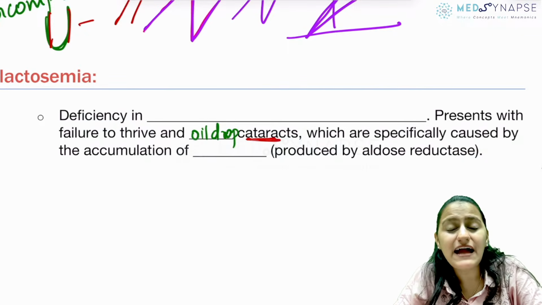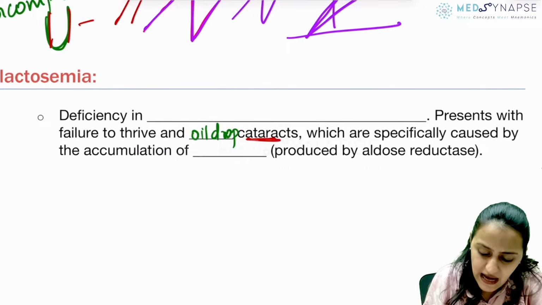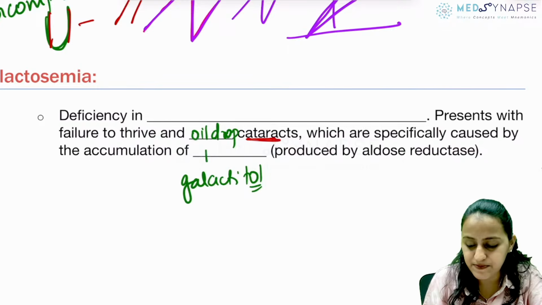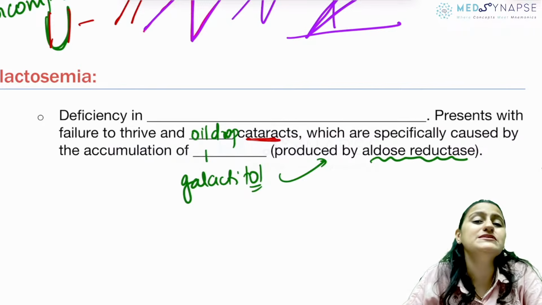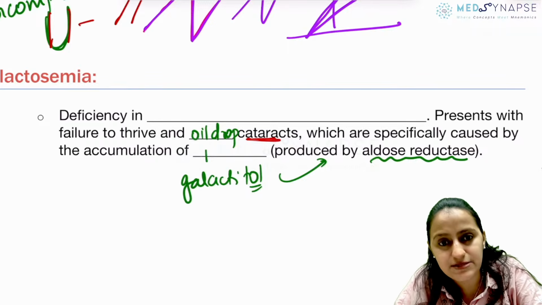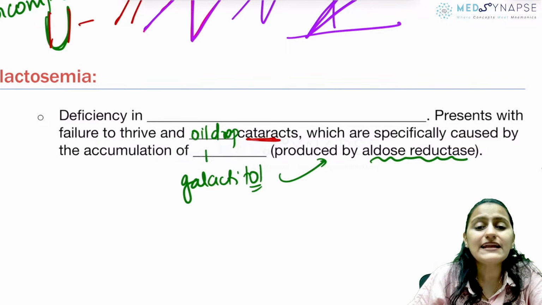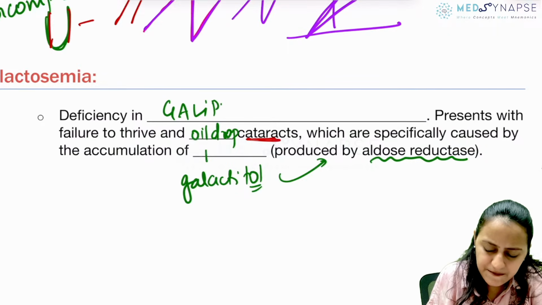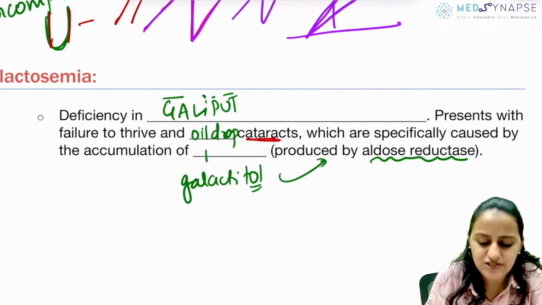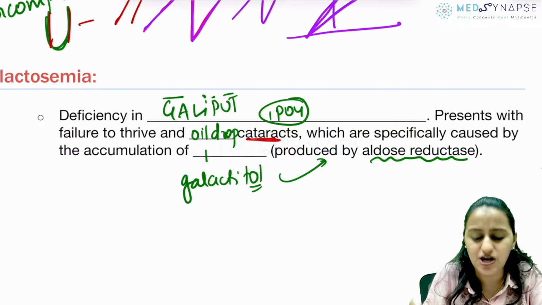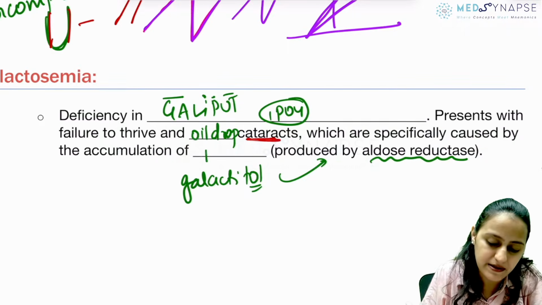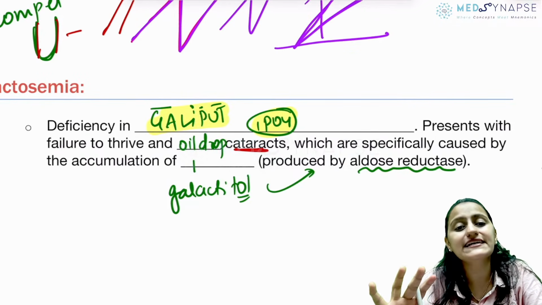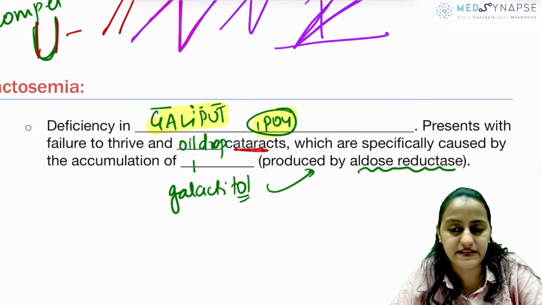It's because of the accumulation of what compound? Remember the alcohol form, which is galactitol, because of the enzyme aldose reductase, which is producing galactitol. So in galactosemia, what enzyme is deficient? Remember, it is Gali-put. Galactose 1-phosphate uridyl transferase. It is not galactose 6-phosphate, but remember, it is 1-phosphate. So remember the short form Gali-put. So I tells you it is galactose 1-phosphate. Okay?